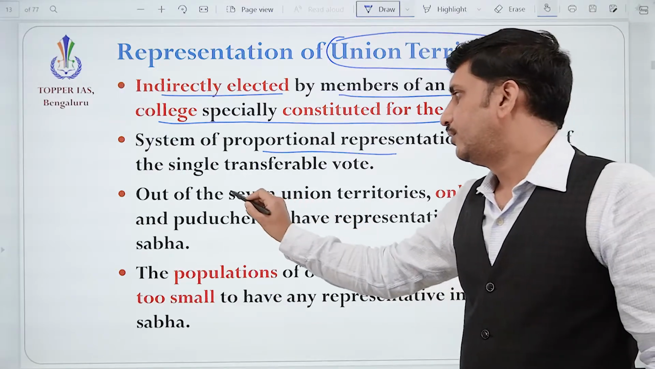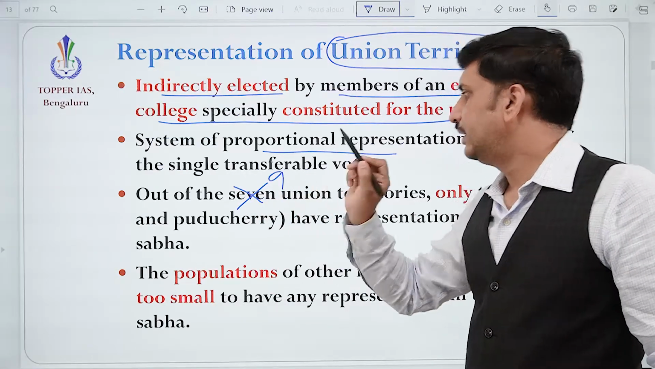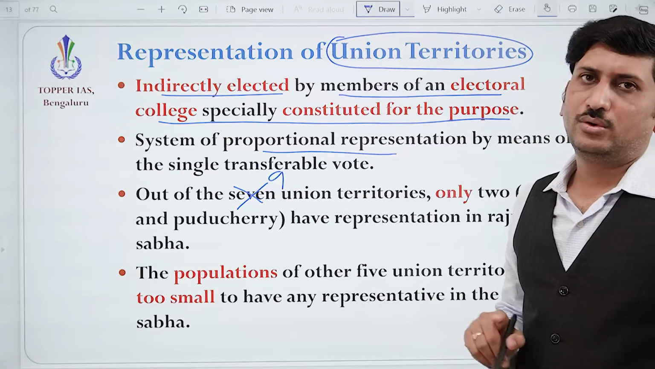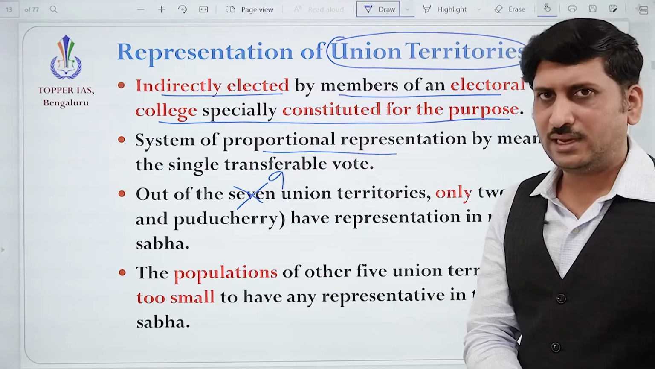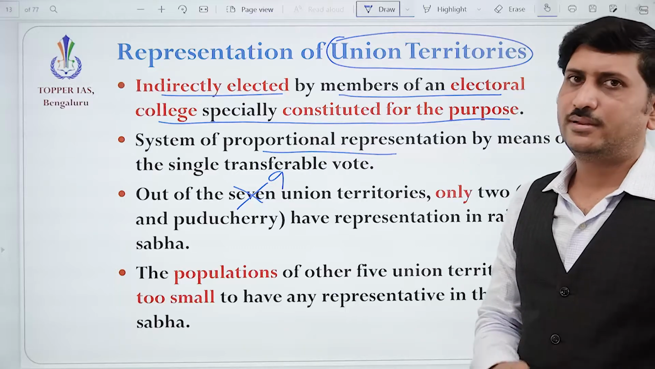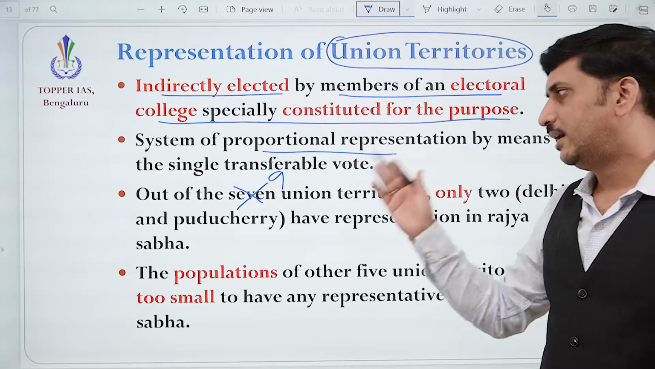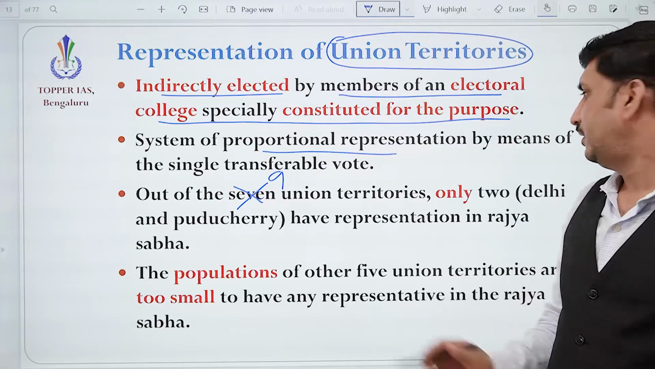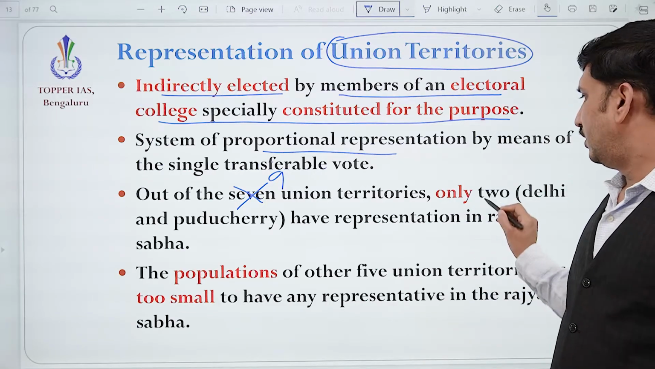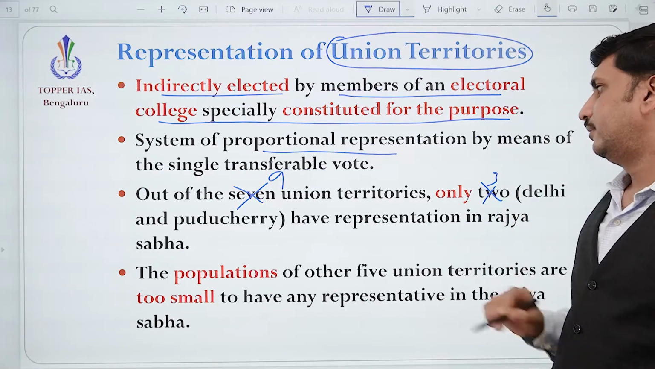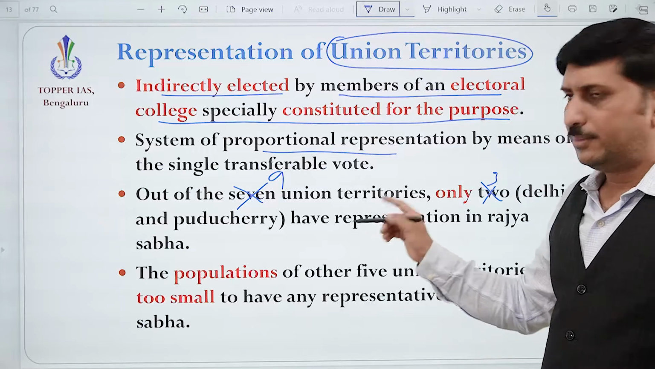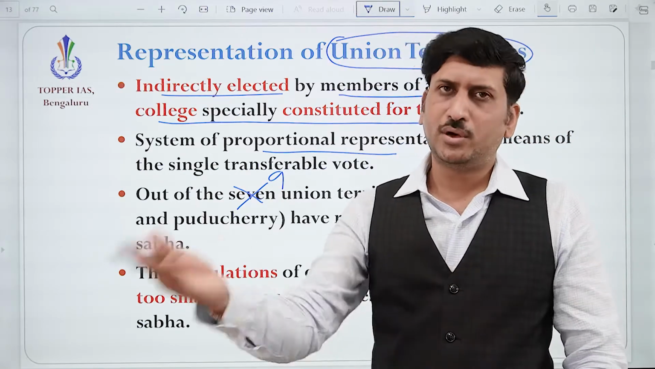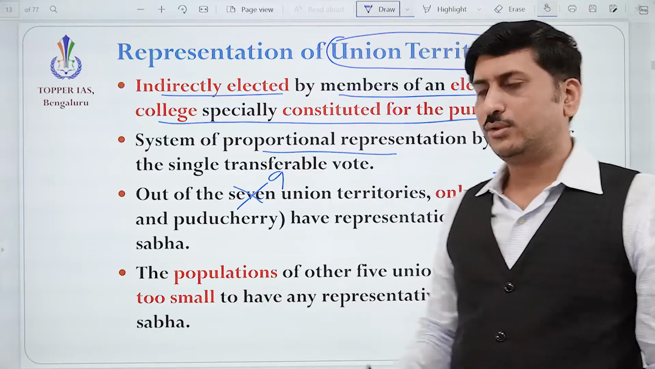And out of 9 union territories, why? You all know that. Jammu and Kashmir was earlier a state. Now Jammu and Kashmir and Ladakh are the 2 union territories. So out of 9 union territories, only now we can say that, right? Because Delhi and Puducherry have a state legislative assembly, and J&K may continue the same thing.